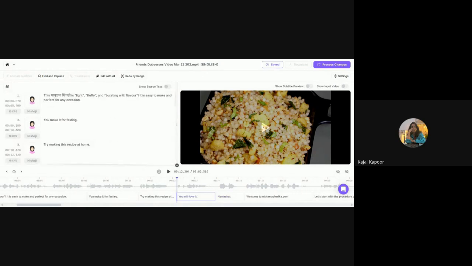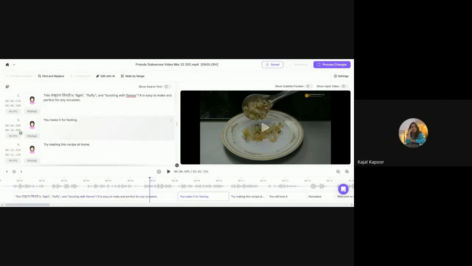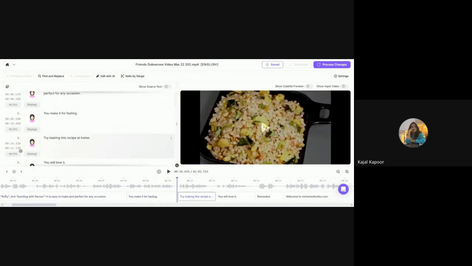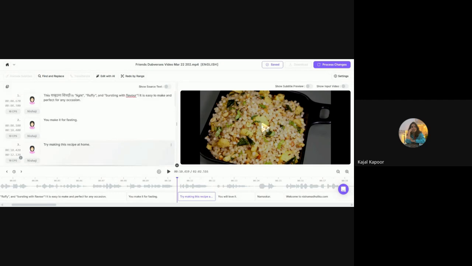So you guys see the difference. This sentence is in the flow now, and the second segment and third segment were breaking. It was sounding robotic. To make it natural, and if we want the tonality to match the original speaker, we can merge the sentences. This is the first thing we need to do while reviewing.